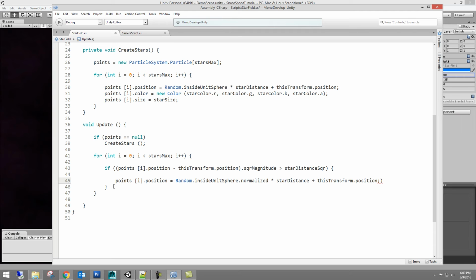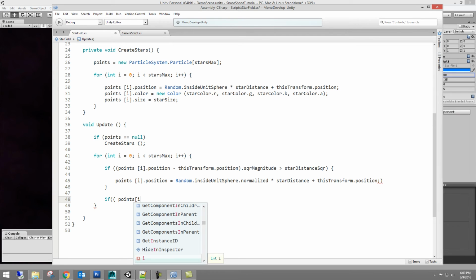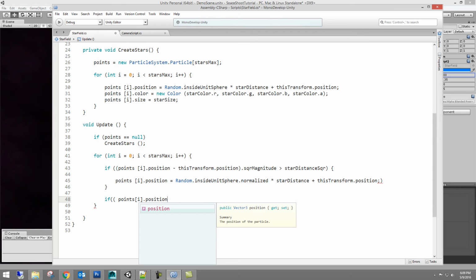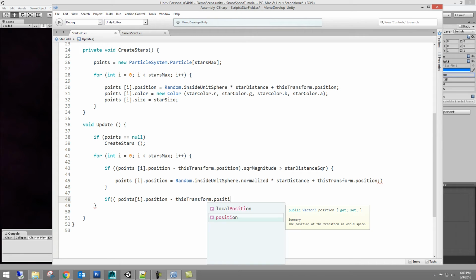Alright, so now we want to do what the next case would be. If points I, if the position is less than this transform dot position, this position square magnitude returns the squared length of this vector.